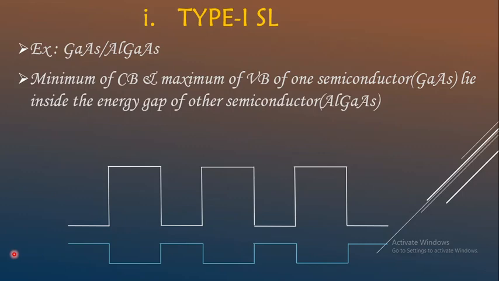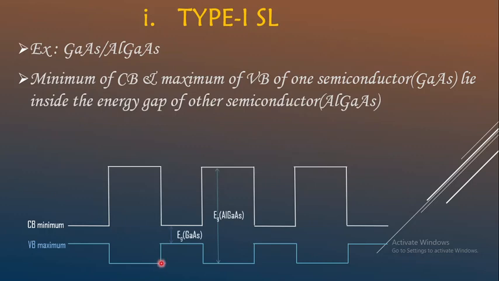White lines represent conduction band whereas blue lines represent valence band. And these are the minima of conduction band, this is for gallium arsenide and this is for aluminium gallium arsenide, whereas this is the valence band maximum for gallium arsenide and this is for aluminium gallium arsenide.